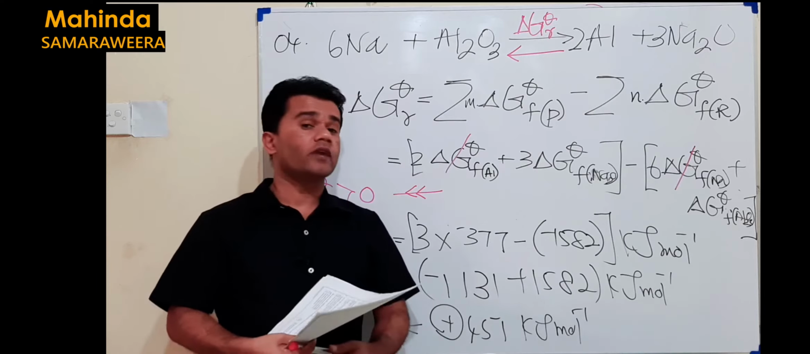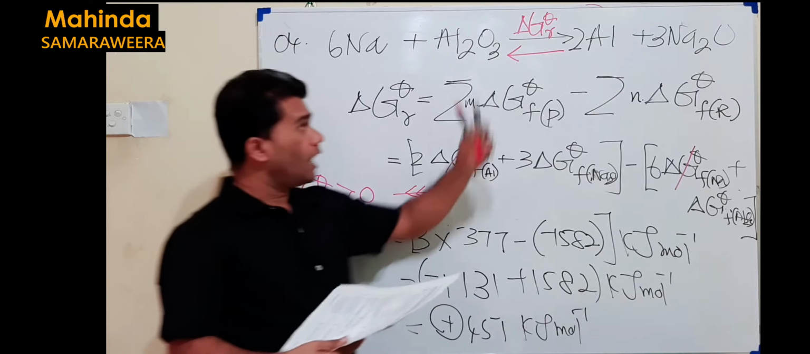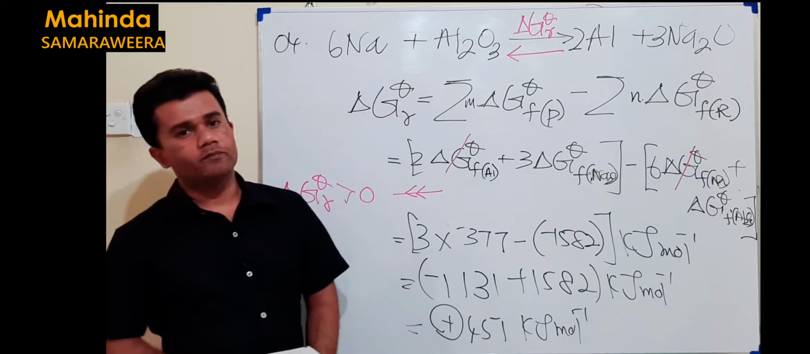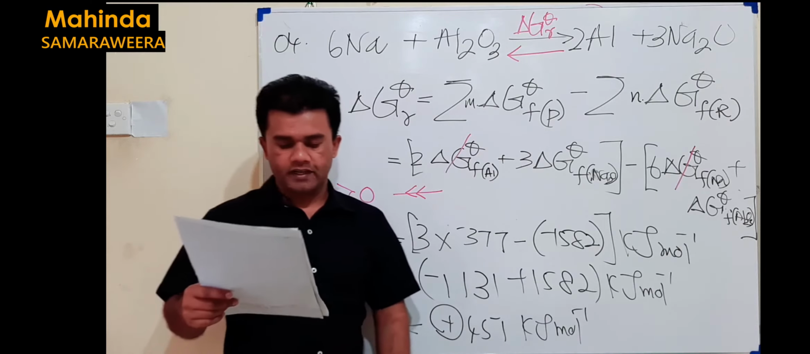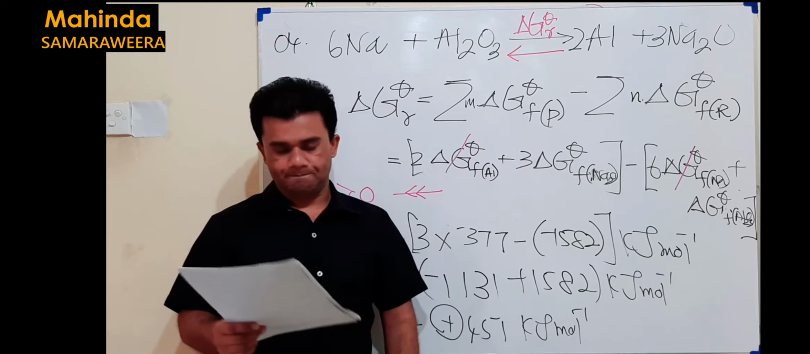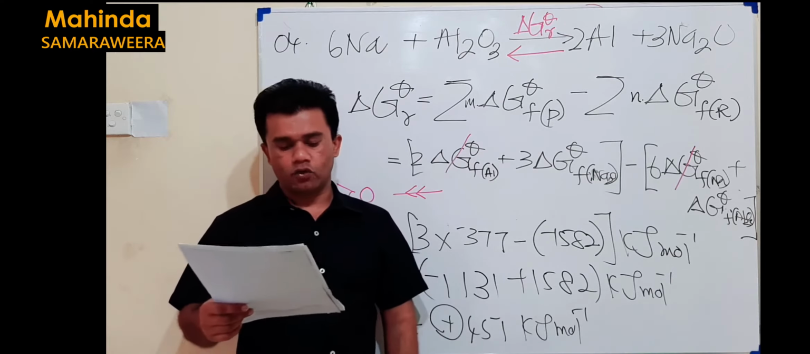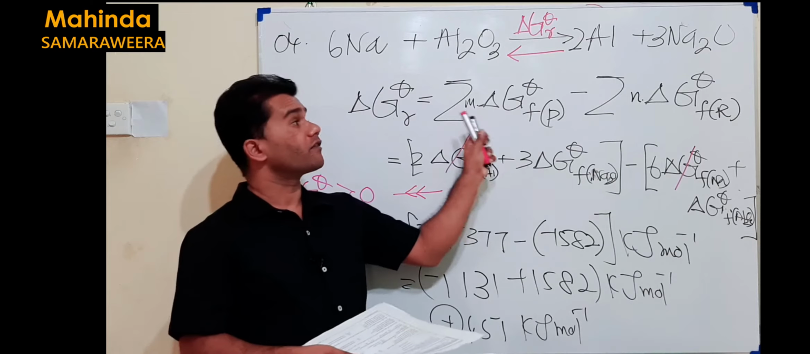Aluminium is able to reduce sodium plus 1 to 0. That's the meaning of this. So where do you find that answer? That's in the third answer. You see, aluminium can reduce sodium oxide to sodium. It's the favorable reaction.